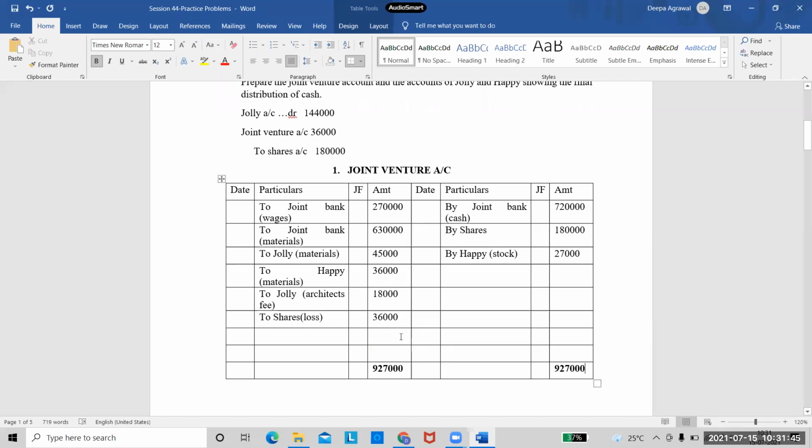So where do we take the loss in the joint venture? Ma'am, I'm getting a different total. Ma'am, the debit side total is more, ma'am. That's what I'm telling you. Debit side is more, so it is a loss. Total is also different, ma'am. It's not 9,27,000. Yes, the total also will be different now.